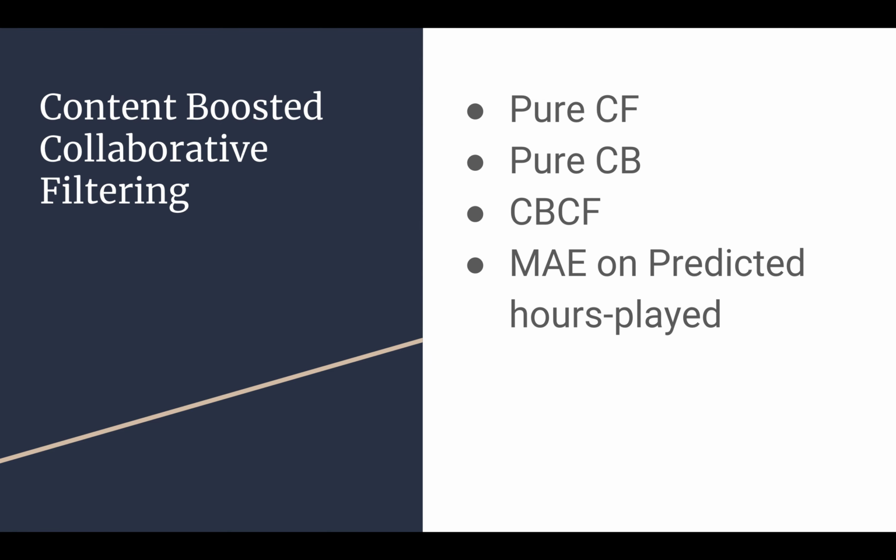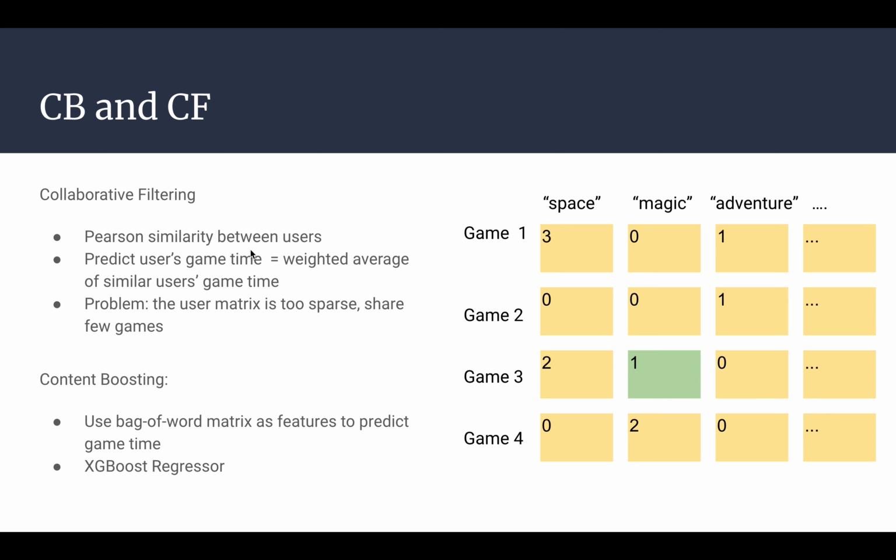The third method is content boosted collaborative filtering. Collaborative filtering uses Pearson similarity to measure the similarity between users. The problem with this was that the user matrix was too sparse. Content boosting means using the bag of words matrix to predict unknown games' gaming time. The bag of words matrix looks like the table on the right. Each row is a game and each column represents a word. Each entry is the frequency of the word in a given game description.